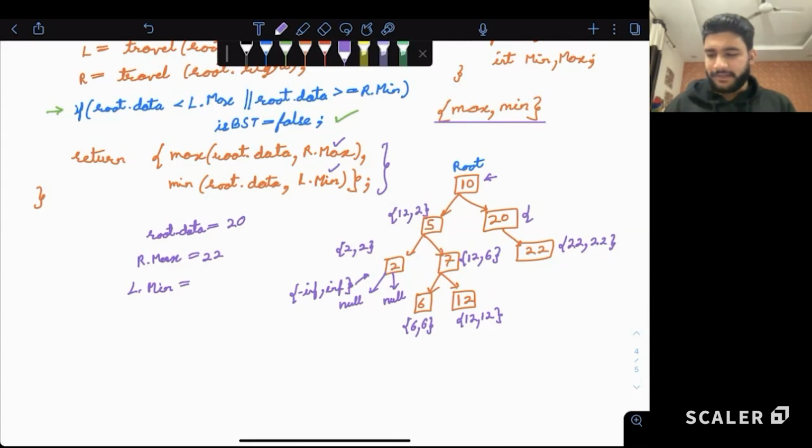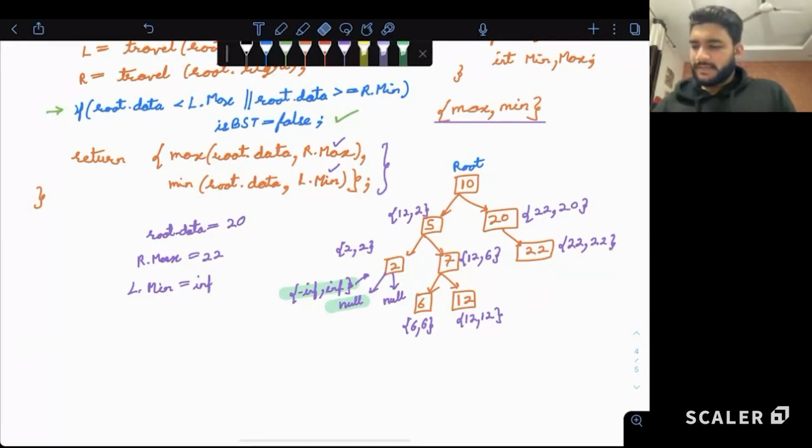Minimum is infinity, because for a null node we are returning minus infinity and infinity. Therefore, the minimum value will be plus infinity. Now, what is selected? The max is 22 and the minimum selected will be root data, that is 20. Is that clear to all?